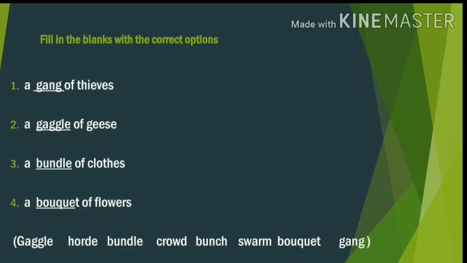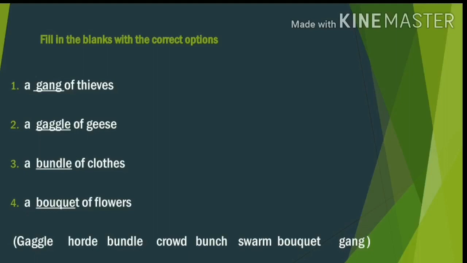What is the answer for first one? Gang. Write the word gang. For the second one, you write gaggle. For the third question, you write the answer bundle. B-U-N-D-L-E, bundle. The fourth one is bouquet.